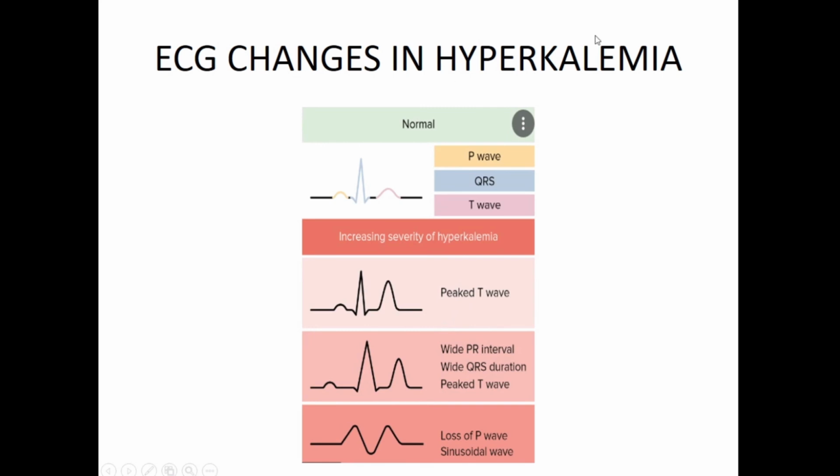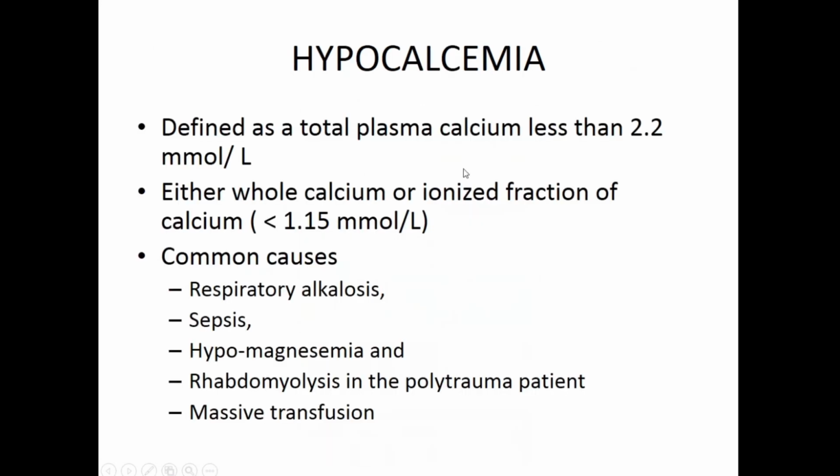Okay. There are also some potassium binders, like K-bind, which remove the excess potassium from the GI tract, but that is usually for low levels of potassium. If the potassium is already very high, then that will not help. So the most important thing is insulin, dextrose, salbutamol nebulization. If this does not help, then hemodialysis. Always remember, okay, hemodialysis indication is not only kidney failure, even hyperkalemia is an indication for hemodialysis. Okay, high potassium levels. Then hypocalcemia. So when the plasma total calcium level is less than 2.2 millimole per liter, so either whole or ionized fraction of calcium is important.